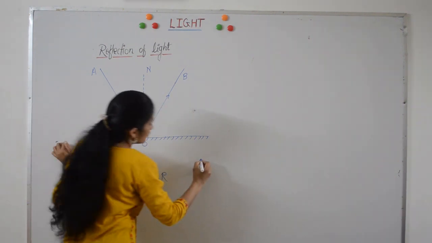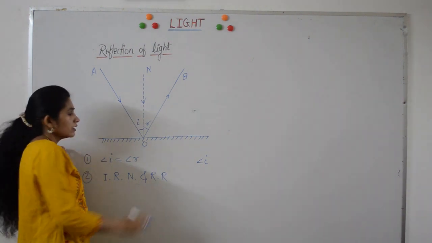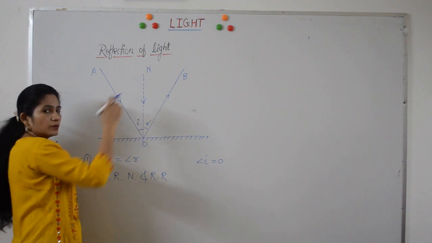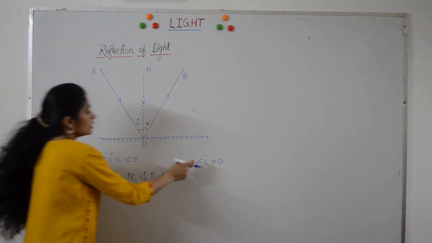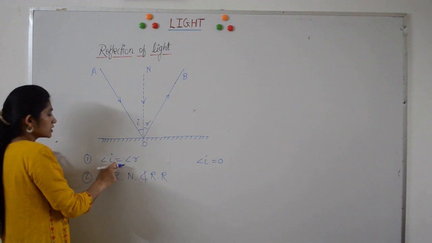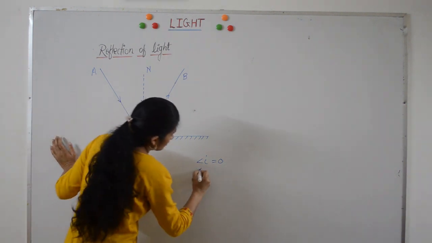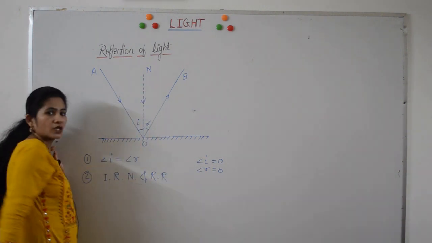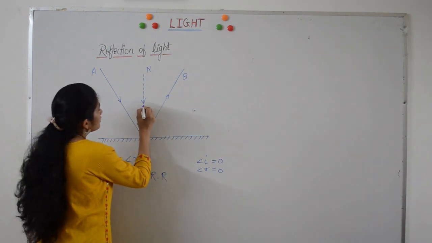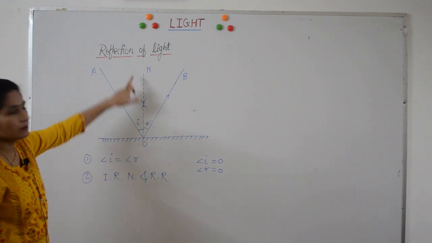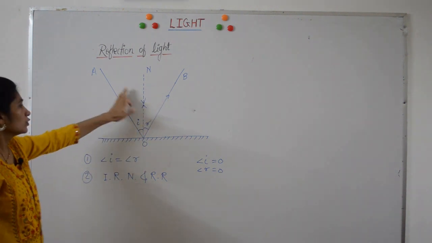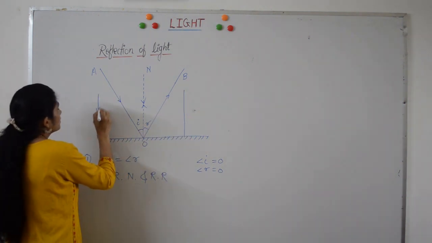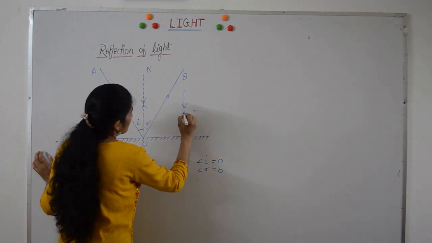It means that what is the angle of incidence in this case? The angle of incidence will be 0, as the normal and incident ray both coincide. So if the angle of incidence is 0, according to the first law, the angle of reflection will also be 0. The angle of reflection is the angle between the normal and reflected ray. It means that this ray will get reflected in the same direction. So whenever a ray is incident perpendicular to the surface, it gets reflected in the same direction.